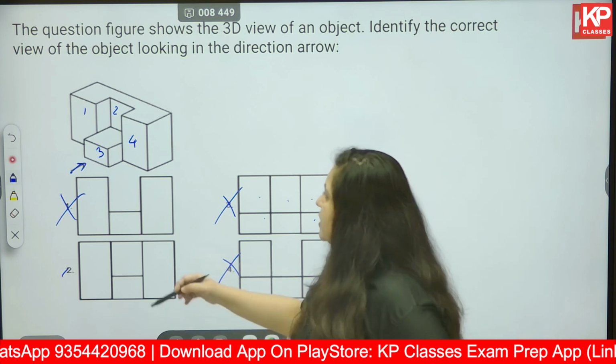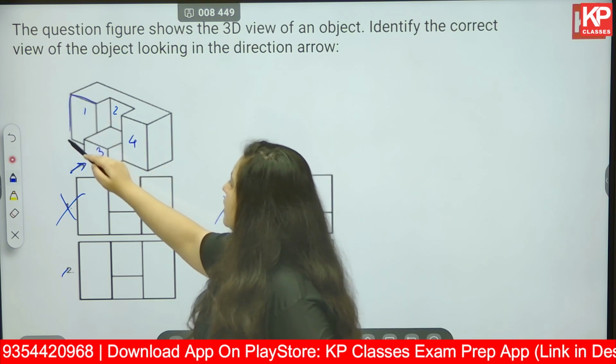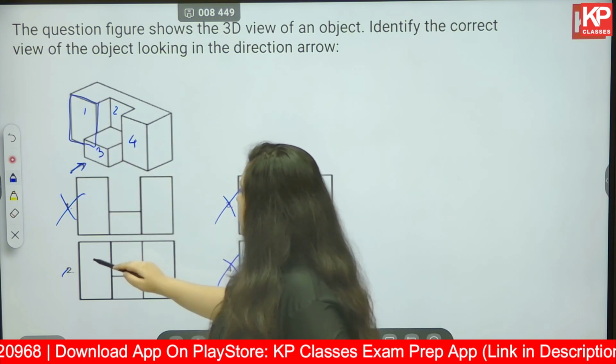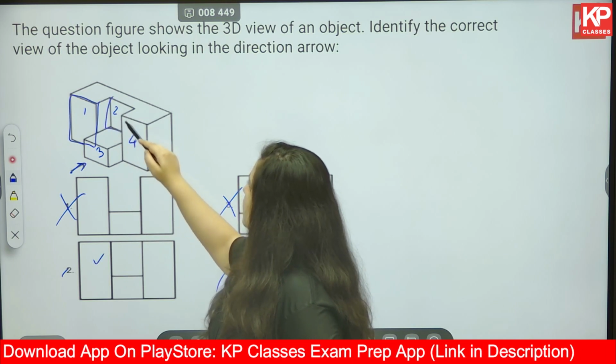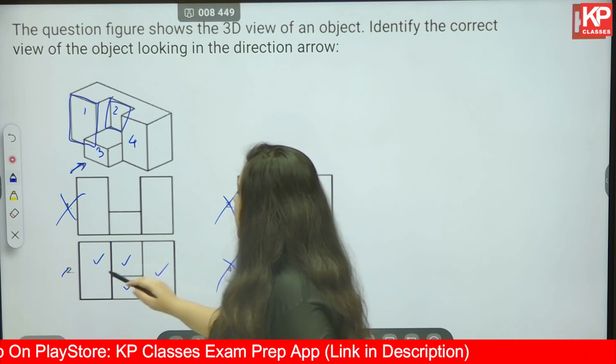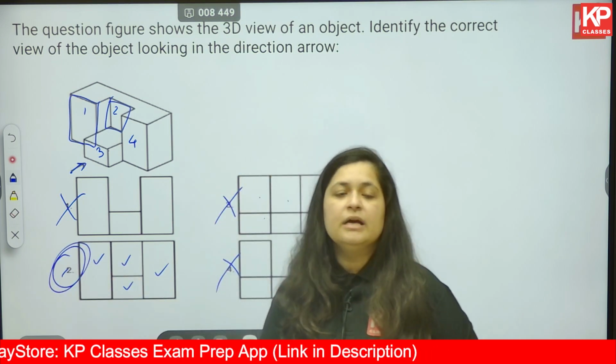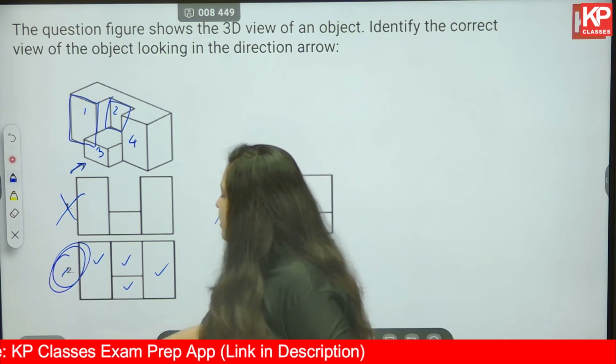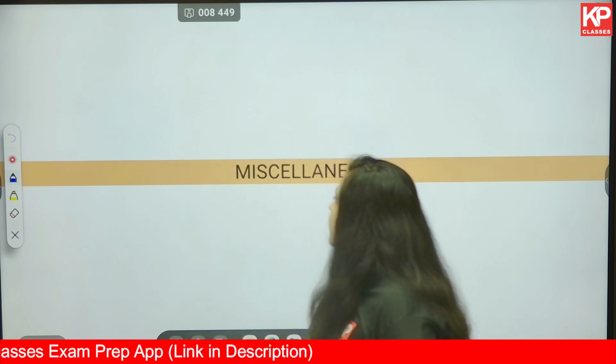faces. Now let's be double sure. This one, rectangle 1, correct. Rectangle number 2, correct. Rectangle number 3, correct. Rectangle number 4, correct. Option number 2 is the correct answer for this particular question. Okay, next